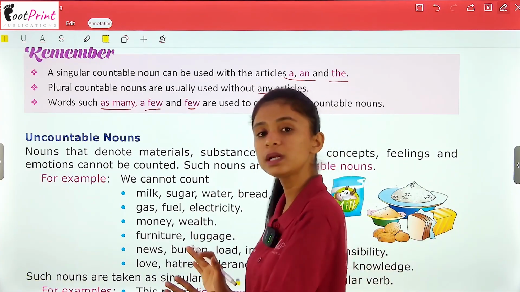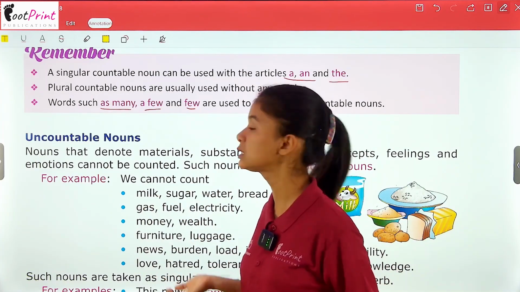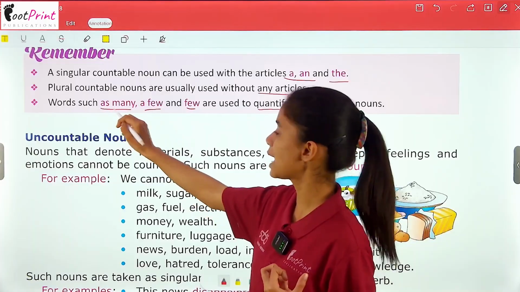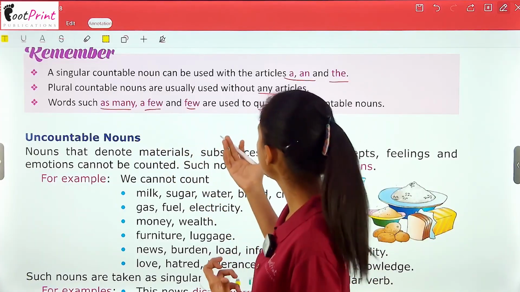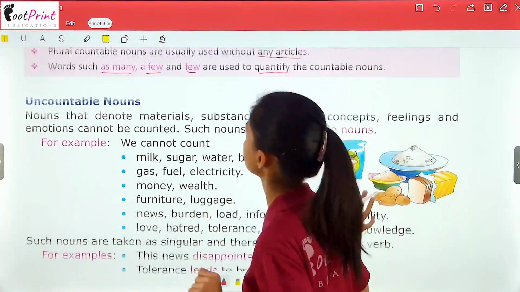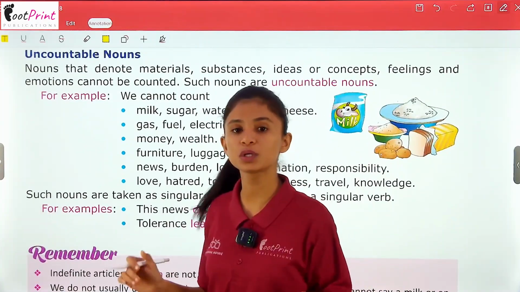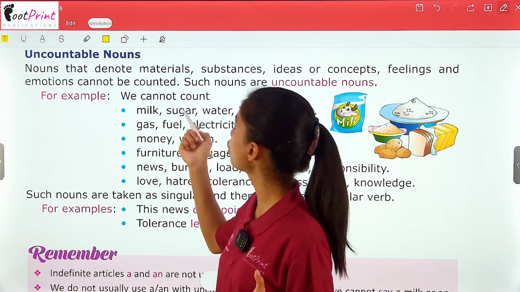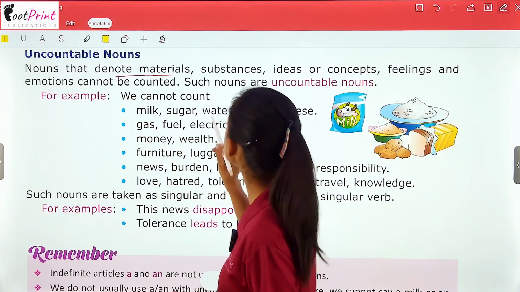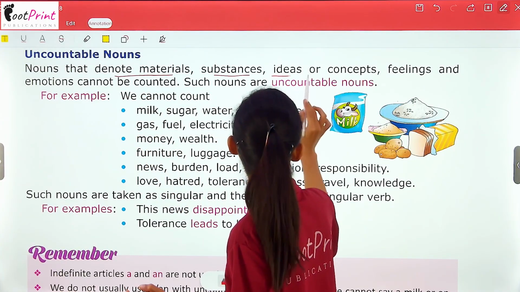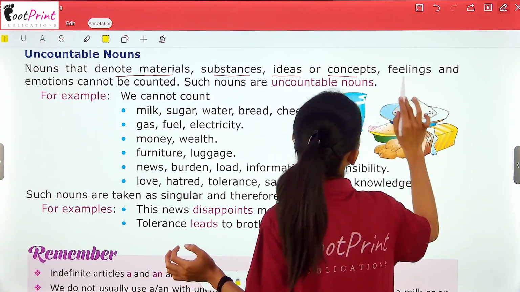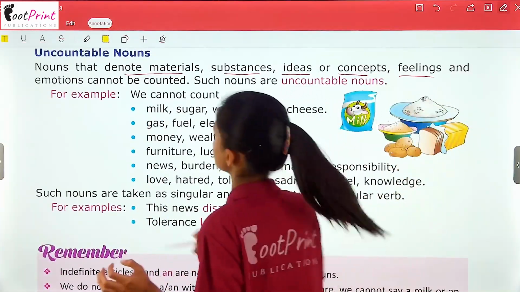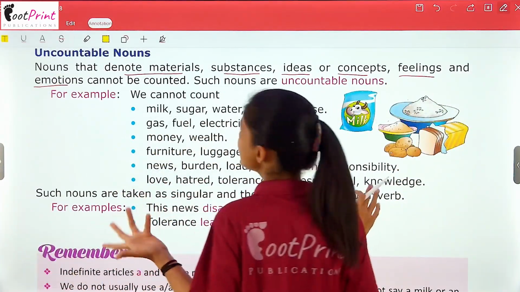So for countable nouns, to know their quantity, you use words such as many, a few and so on. Now let's move on to uncountable nouns. Uncountable nouns are those that denote materials, substances, ideas or concepts, feelings and emotions. So these cannot be counted.